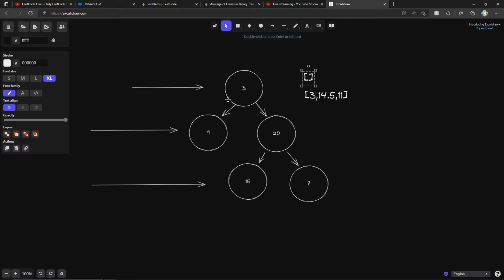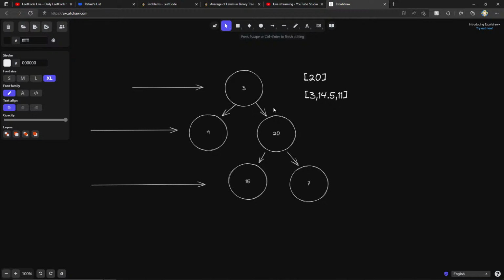And if you think about this, like this array here, the time complexity here is going to be O of n, right? Because we need to go through every single node inside of this tree. And now the space complexity, if you think about it, I think it's going to be bound by, right? If I go 3, right? So I take off 3, I add 9 and 20. I take off the null. No children for 9. Even if 9 had children, it's always going to be bounded by the largest level.